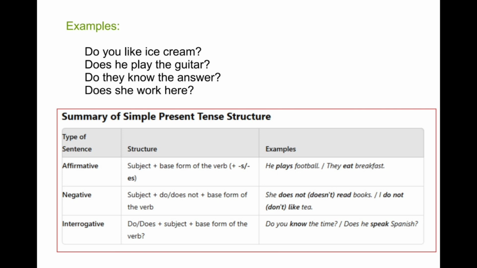She does not read books. I do not like coffee. Interrogative, making a question: do or does plus subject plus the base form of the verb. Do you know the time? Does he speak Spanish?